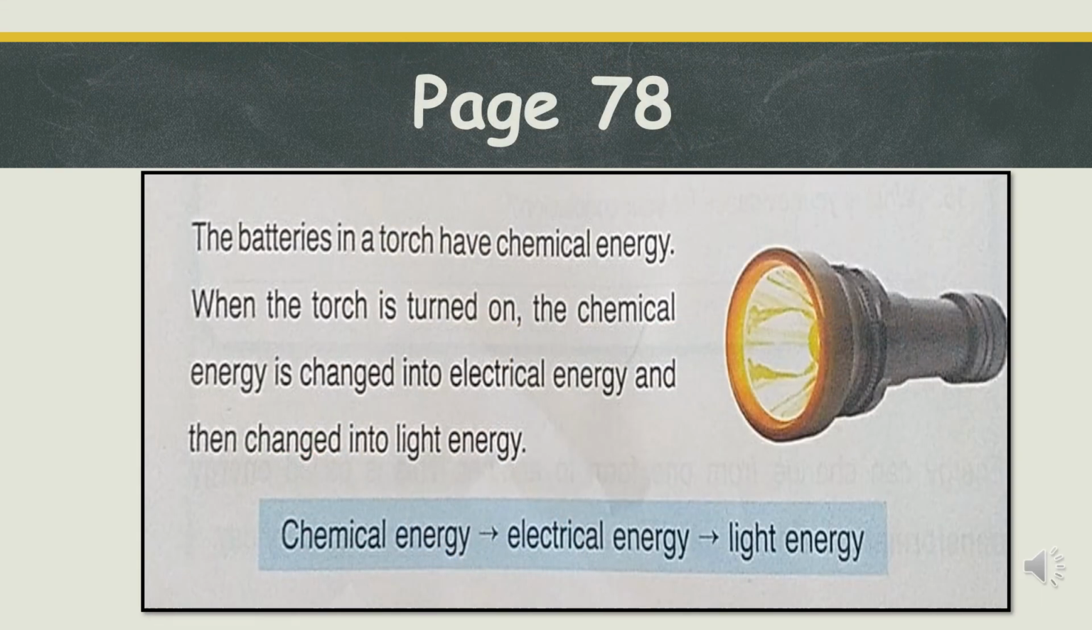The batteries in a torch or a flashlight have chemical energy. The chemical energy is stored in the batteries. When we turn it on, the chemical energy is changed into electrical energy, and this makes the light go on. The electric energy is then converted into light energy. So chemical energy in the batteries is transformed into electric energy when we turn it on, and this is then transformed into light energy.